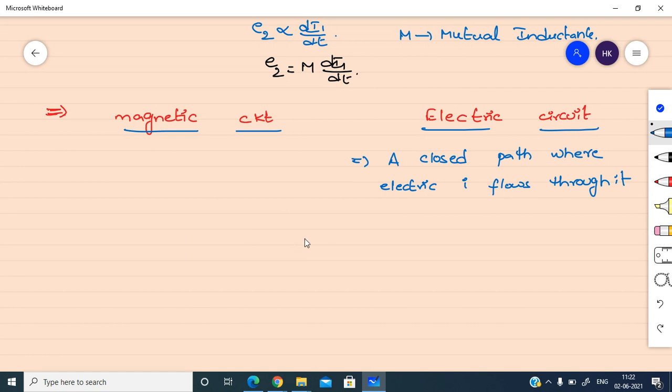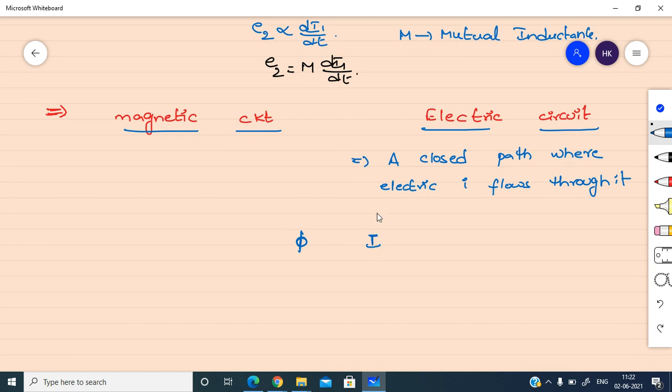First, let us see the terminology in magnetic circuit and electric circuit. In electric circuit, there is current; in magnetic circuit, just as current, we have flux. So flux is analogous to current in the electric circuit.